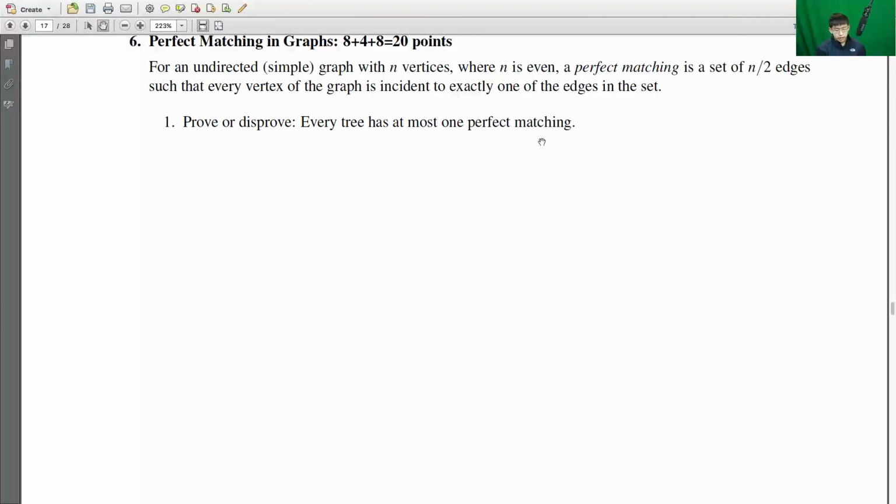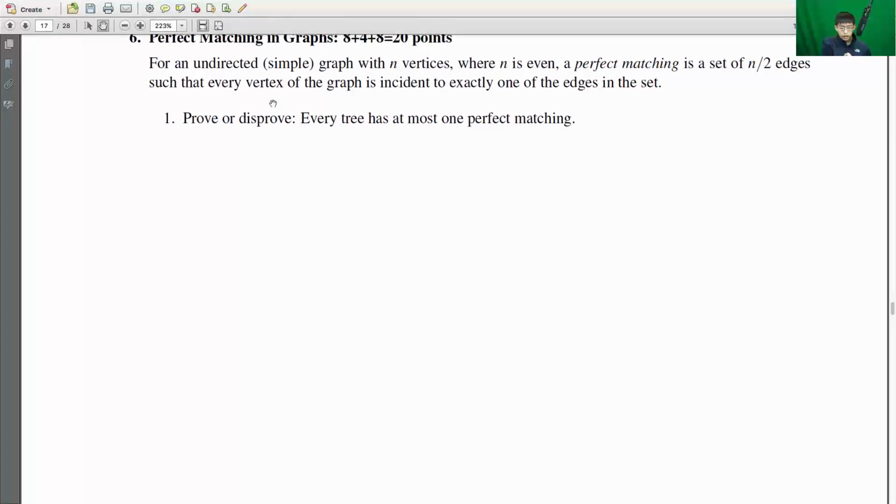Okay, perfect matching in graphs. First, the definition of a perfect matching is when we have a graph, we want a set of edges such that every vertex of the graph is incident to exactly one of the edges in the set. An example of this would be all the stable marriage problems we had.